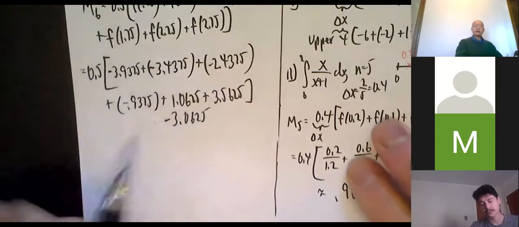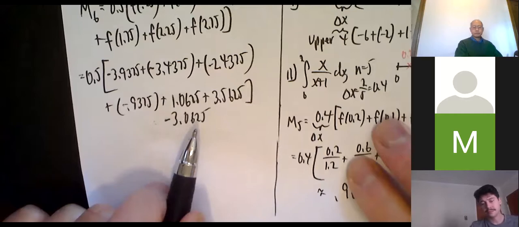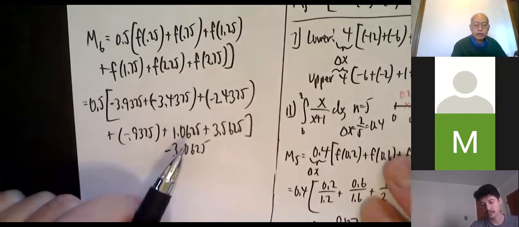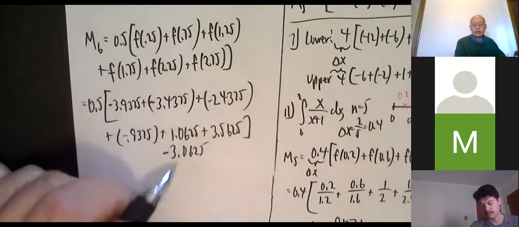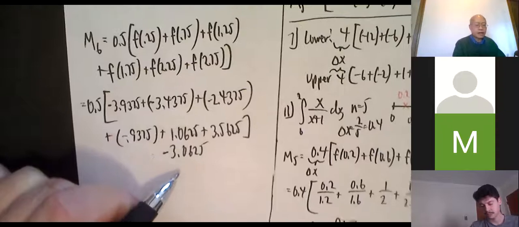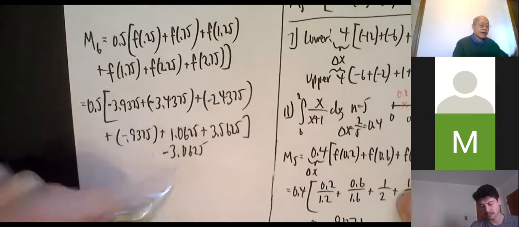Okay, grind it all out. Negative 3.0625. All right, so my guess for the true value might be negative 3. I don't know it really is negative 3. I'm thinking negative 3 just because it's a nice number nearby, so to speak. Okay. So the true value of the integral